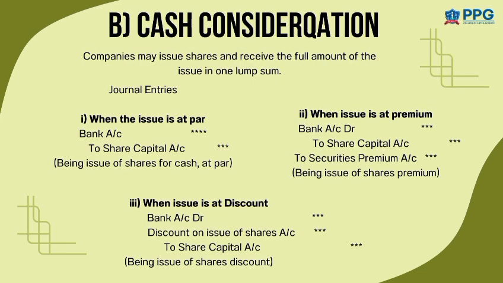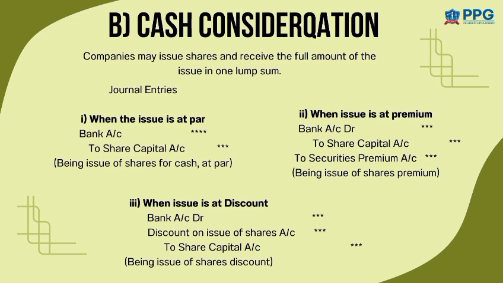When a company issues shares and receives cash from investors, it is called cash consideration. There are three situations: the first is par, the second is premium, the third is discount. Par means shares are issued at face value, and the journal entry is Bank Account Debit to Share Capital Account. For example, if the face value is 10, the issue price is also 10. There is no difference, so this is par.